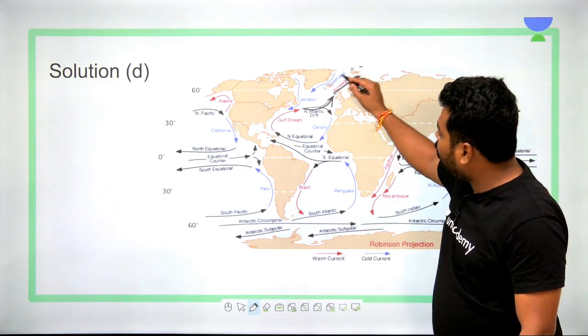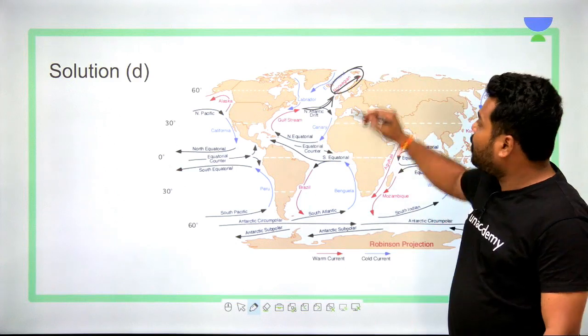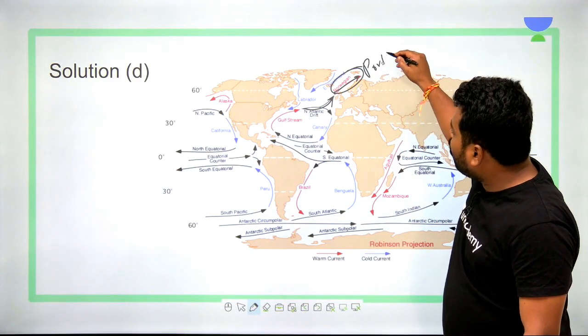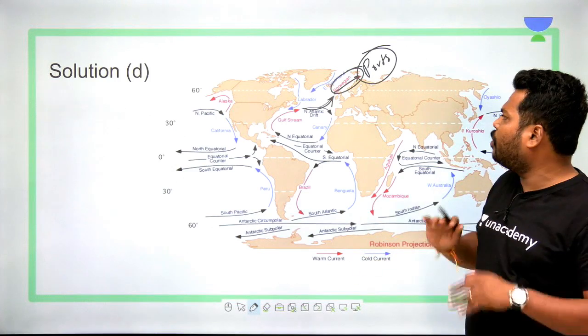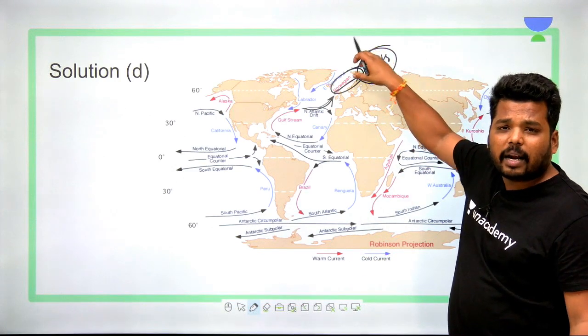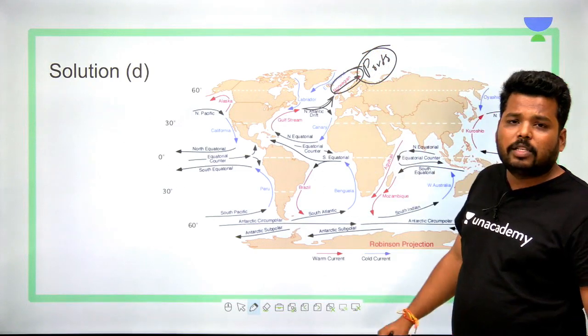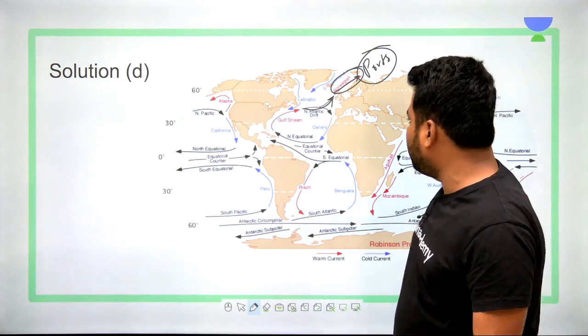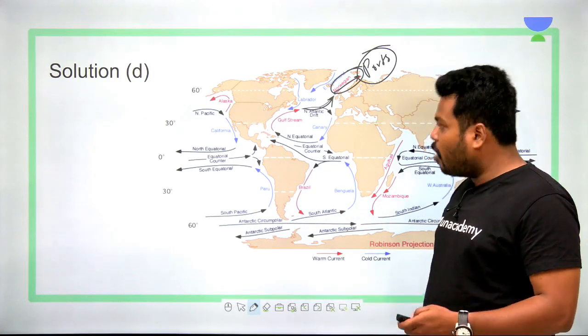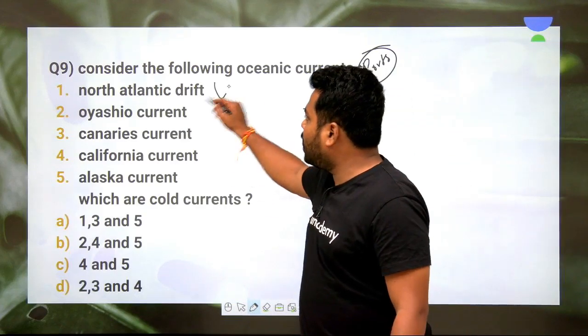The presence of the Norwegian Current makes the ports of Norway open throughout the year, maximum 10 to 11 months, despite being at higher latitudes. That is because of the North Atlantic Drift continuing towards the Norwegian region. Clear? Hence the North Atlantic Drift is a warm current. Hence this is not the answer.